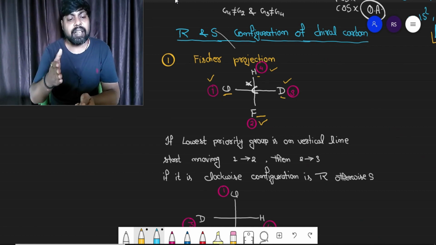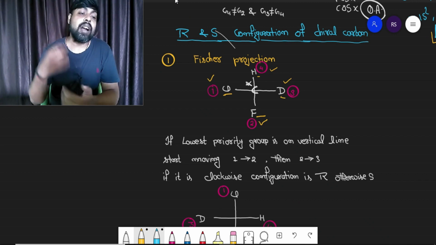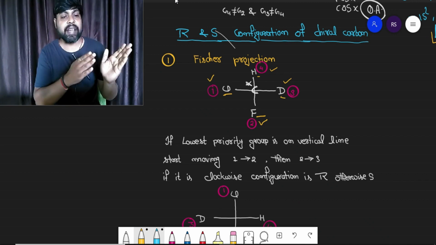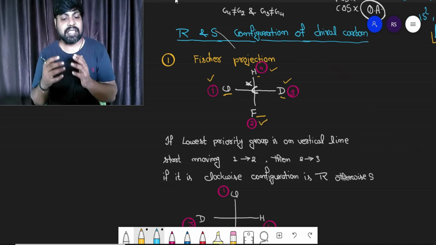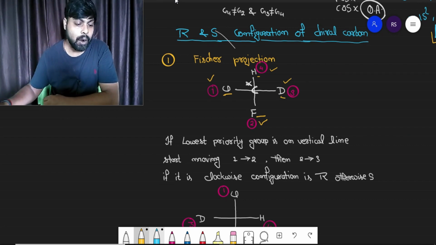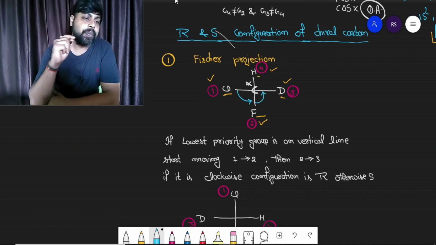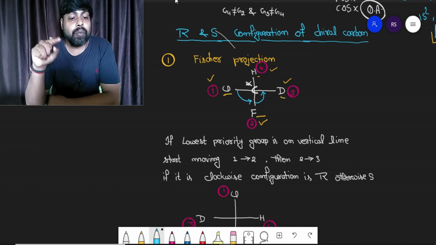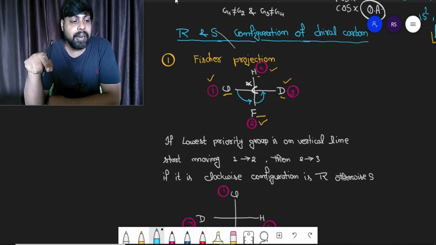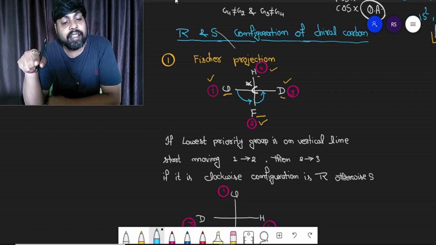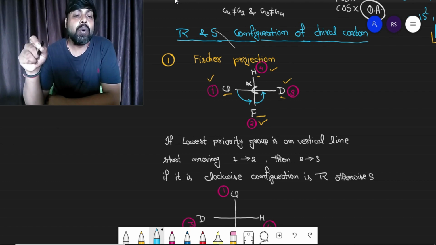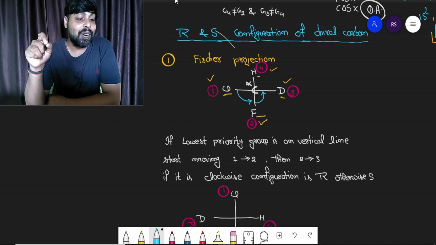If it is on vertical line, you start moving from first priority group to second priority group, then second priority group to third priority group. How that I am saying, first priority group to second priority group and second priority group to third priority group. Remember one thing, while moving from first priority to second priority and then second priority to third priority, you must not retrace the path.